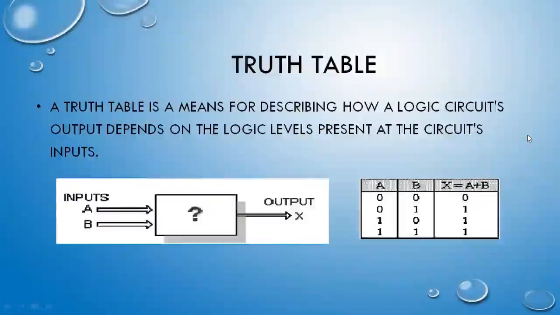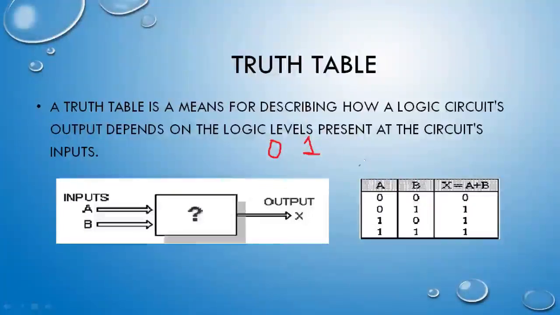Now, what is a truth table? This is the important factor for any circuit. When you are going to create a truth table, you need to provide all the possibilities of input and all the expected possibilities of the output. The same way that I have shown you in the previous slide, the off state had been represented by 0, and the on state was represented by 1.